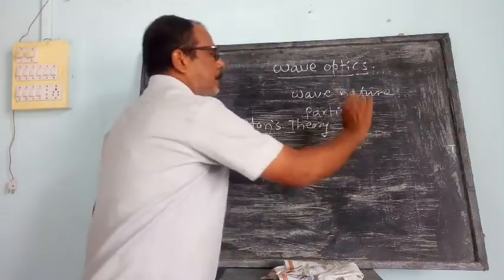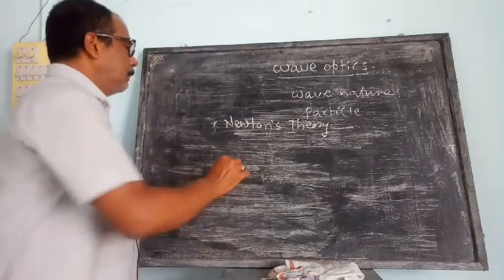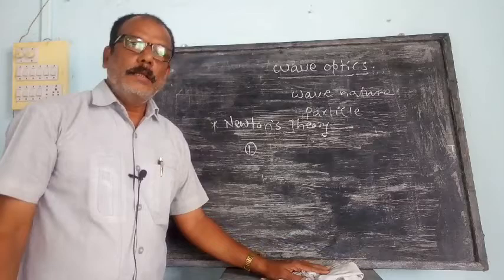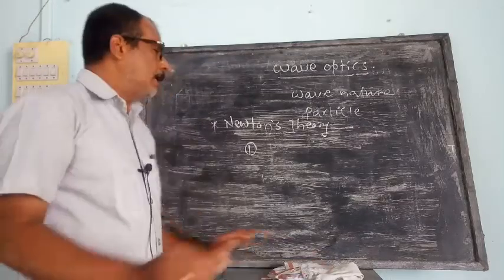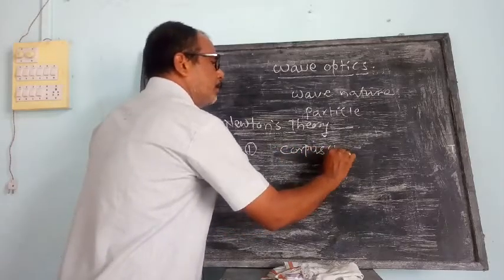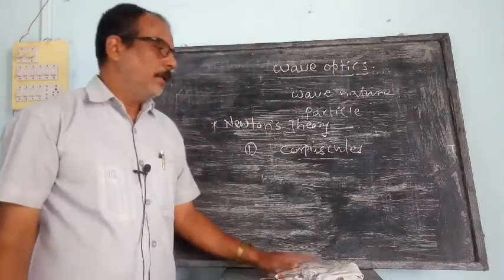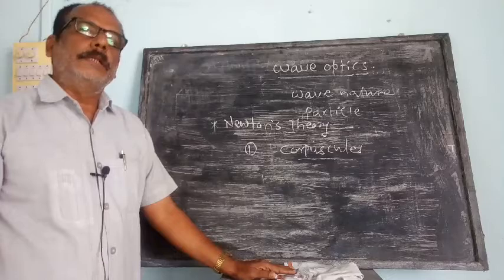According to Newton's theory, the main features can be explained as follows. Light is propagated in the form of small tiny particles, and these particles are termed as corpuscles. Corpuscles means very small tiny particles, and therefore the theory is named Newton's corpuscular theory.